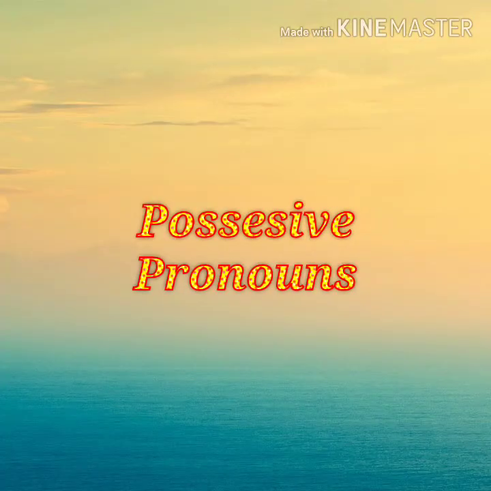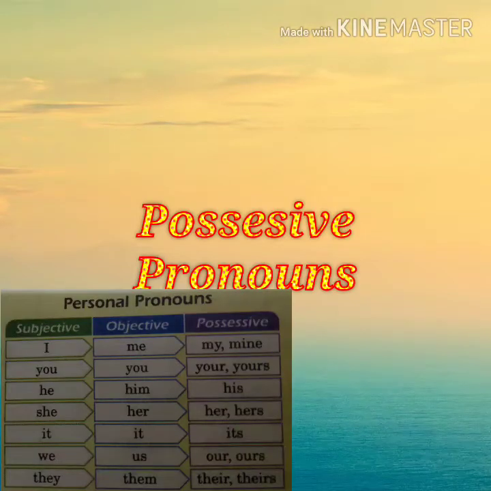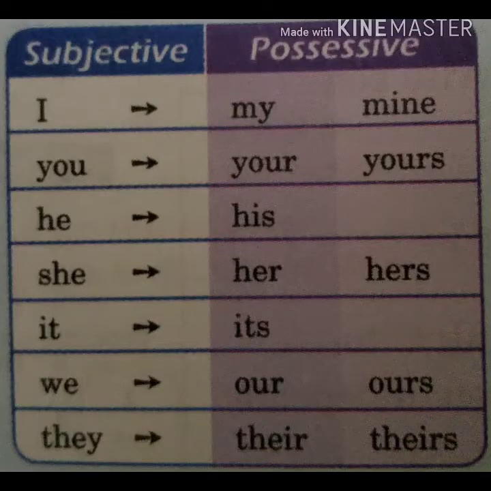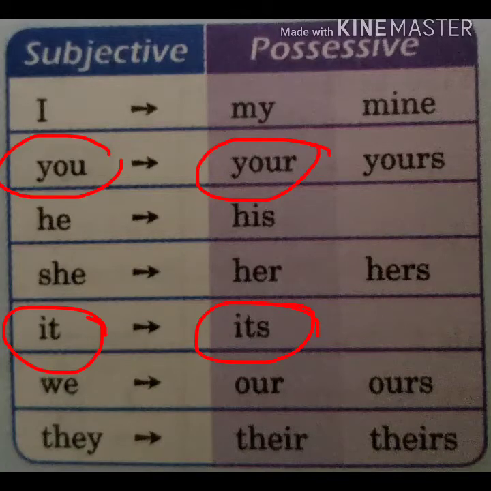Now let's move on to possessive pronouns. Possessive pronouns show ownership. The possessive form of a noun is written with an apostrophe, but the possessive forms of I, you, he, she, it, we, and they never have an apostrophe. I will show you this chart. In these possessive pronouns, you and it do change forms.